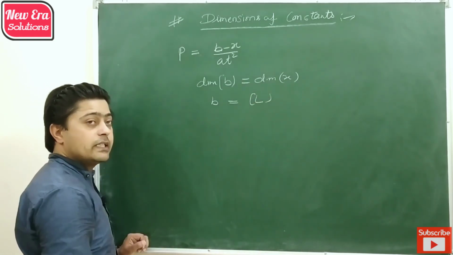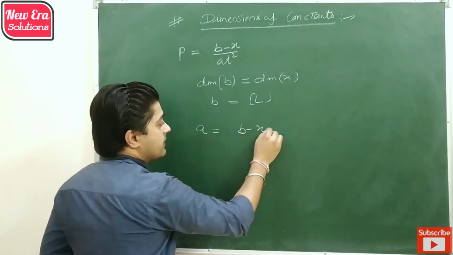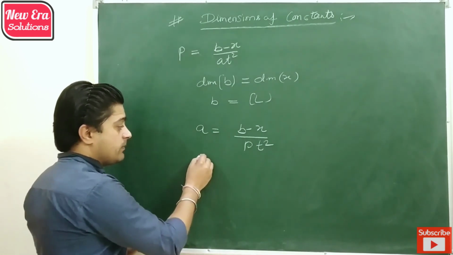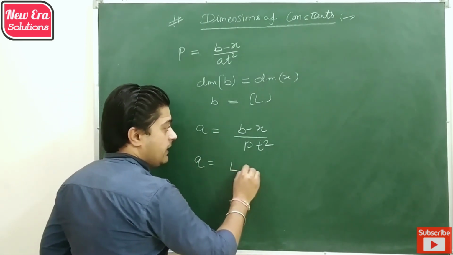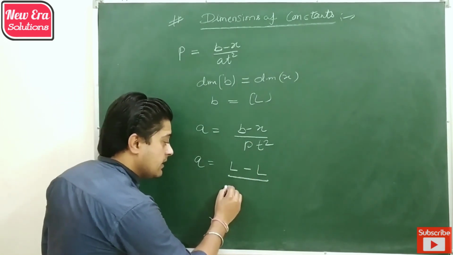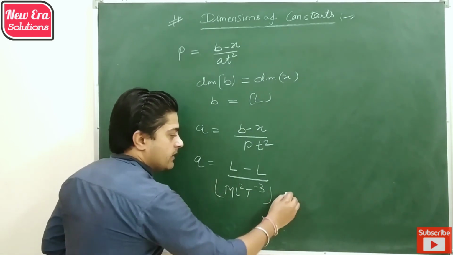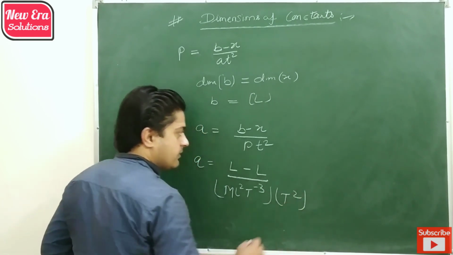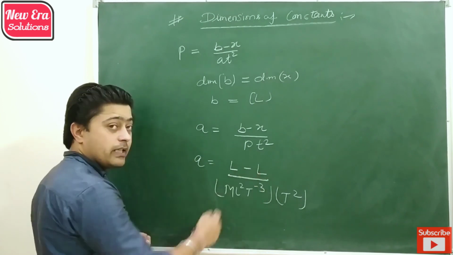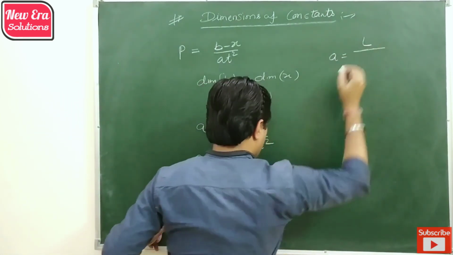Now we are going to find the dimension of A. So for A, that is (B minus X) upon P T square. We put the dimension of respective quantities, that is L minus L upon the dimension of power, which is M1 L2 T minus 3. Then the dimension of T square, due to the power of time. By solving this, L minus L is L again according to principle of homogeneity.